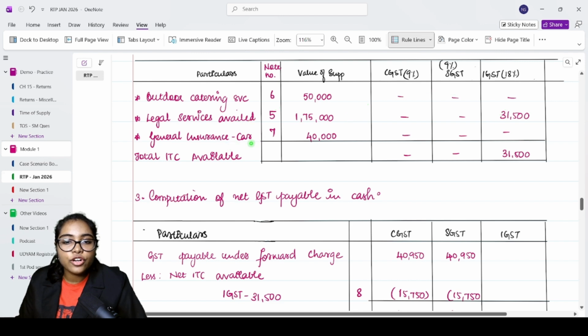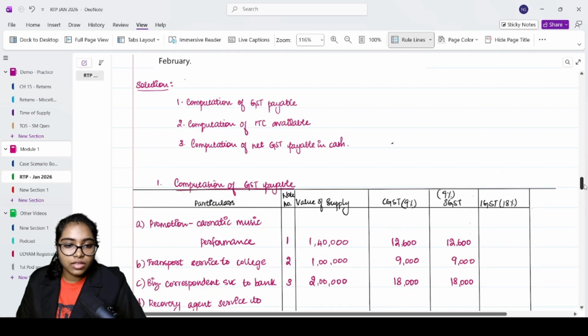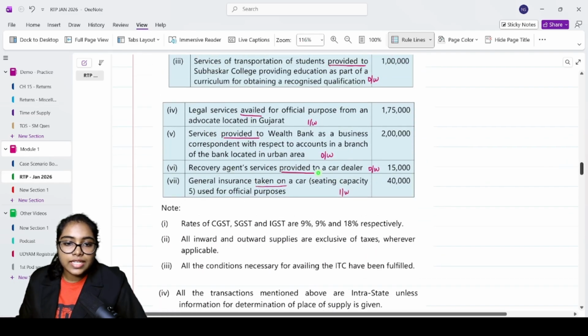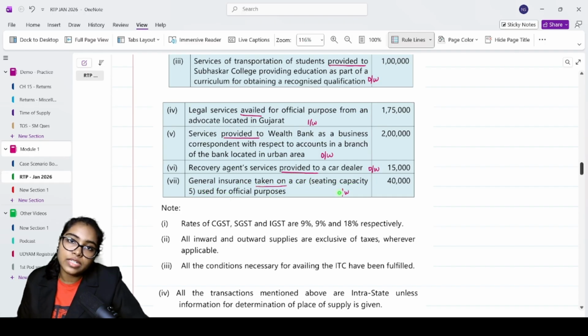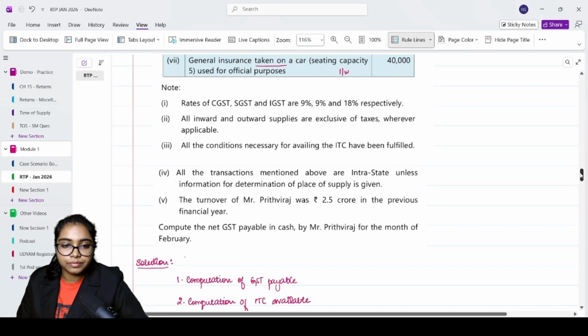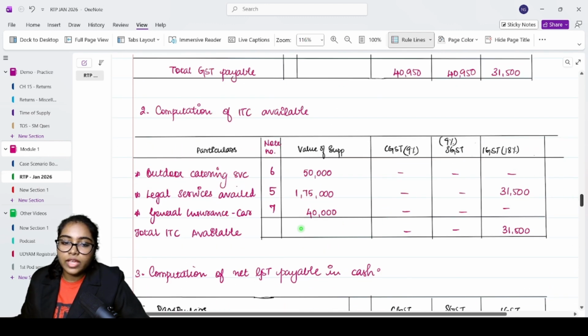Outdoor catering is obviously blocked. Legal services availed, I can take the ITC? Yes. General insurance for car, I cannot take because it is only for 5 seat. See, that was in the question, correct? Seating capacity is 5. It is obviously blocked. Even though it is used for official purpose, seating capacity is 5. And general insurance is taken on a car with seating capacity 5. So when the seating capacity itself is 5, it is below the limit and hence it is blocked ITC. So general insurance for it also will be blocked only. Now, and then you get the total ITC available.